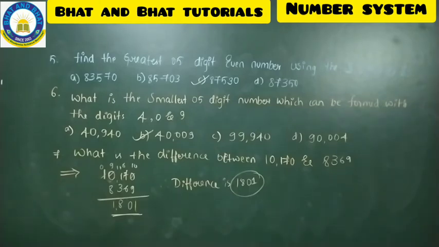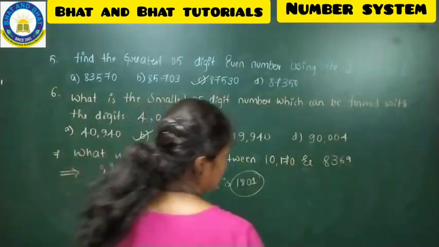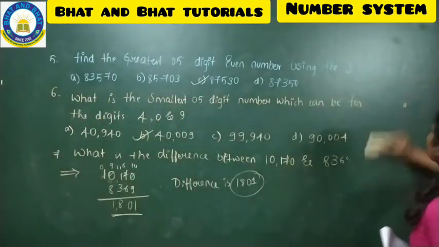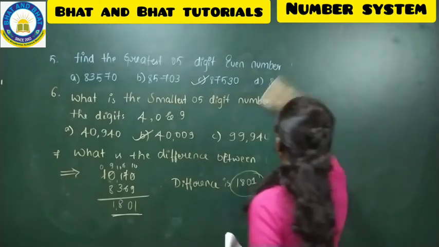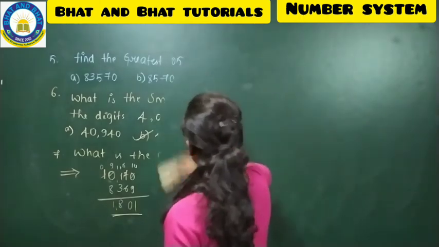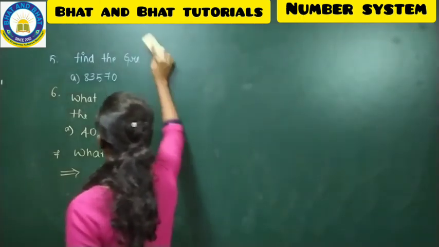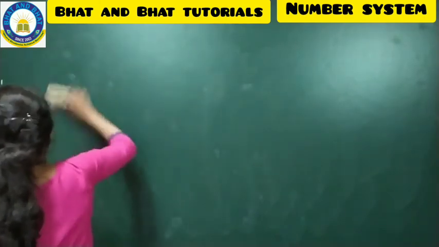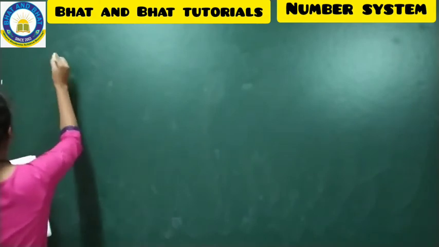Now I'll move on to your 8th question. Question number 8. It is the easiest chapter, you just have to learn it. See the question now.